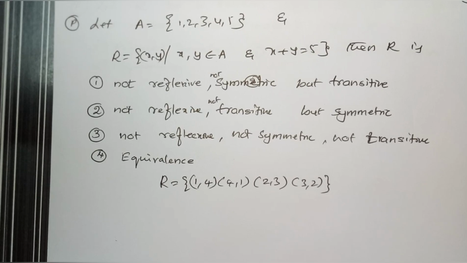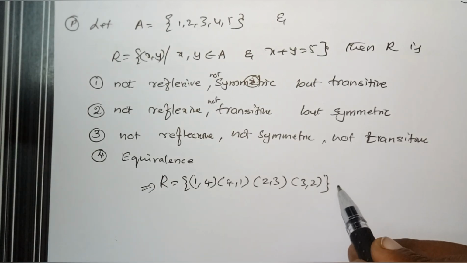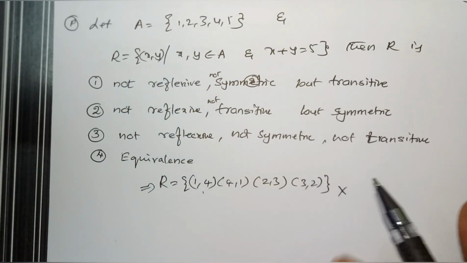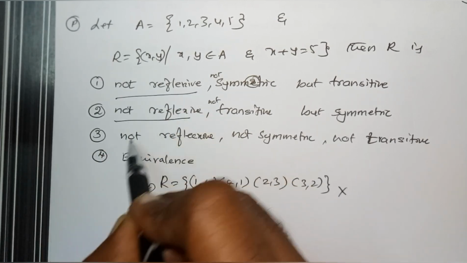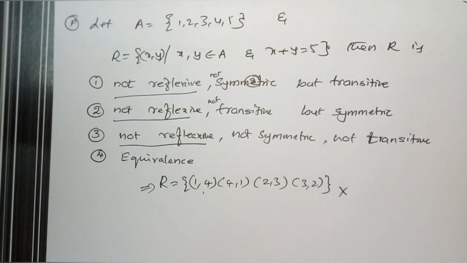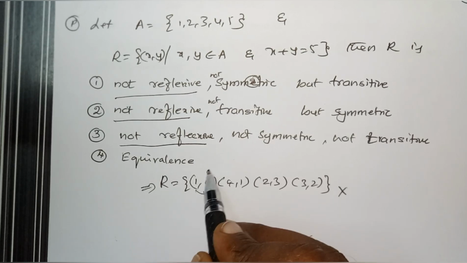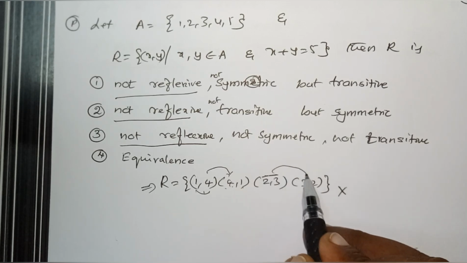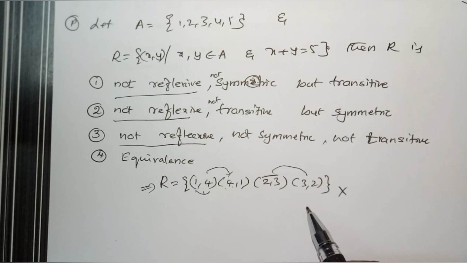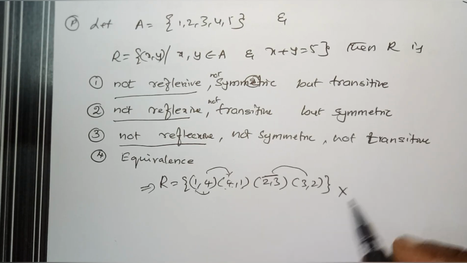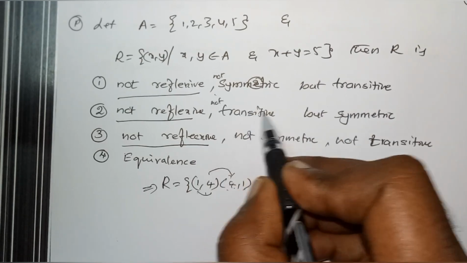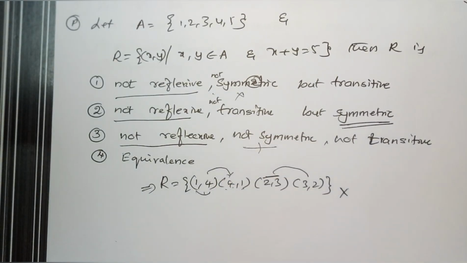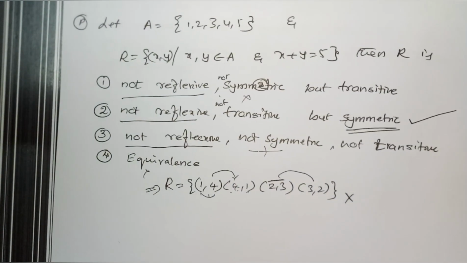So now with this relation, is it reflexive? By looking into it, you can confirm. Since 1 is there, 1 comma 1 is not there, there ends the matter. It's not reflexive. So options with not reflexive are there. Next, we go for the symmetric. 1, 4 is there. For this, there is 4 comma 1, AB, BA. If I consider this as AB, this becomes BA. So it is symmetric. So the options with symmetric are there, and not symmetric is not an option. So the answer is this.